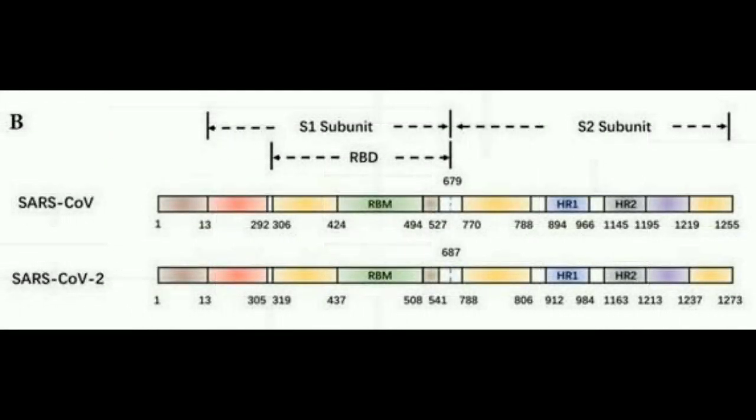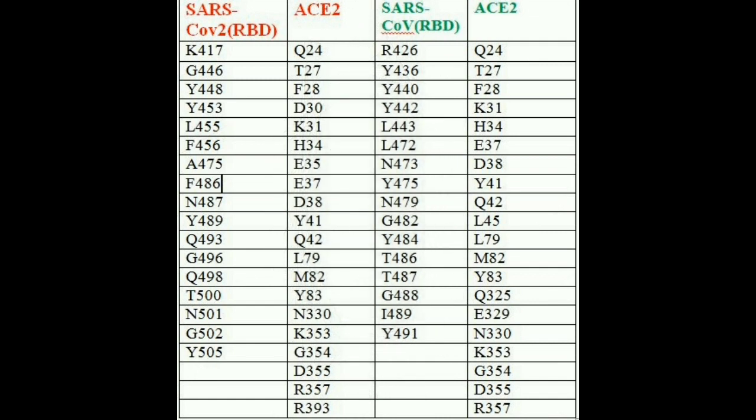Comparative studies reported that there are 14 shared amino acid positions used by both receptor binding motifs for their interaction with ACE2. Among the 14 shared amino acid positions, 8 have identical residues between the two receptor binding domains, which means 8 residues present in the receptor binding domain of both SARS coronavirus and SARS coronavirus 2 have their own interacting residues.